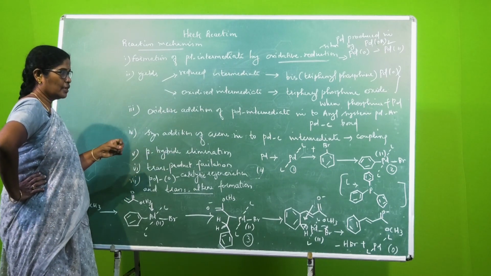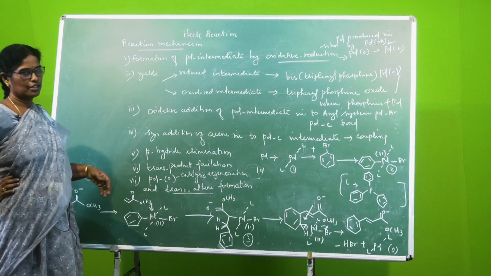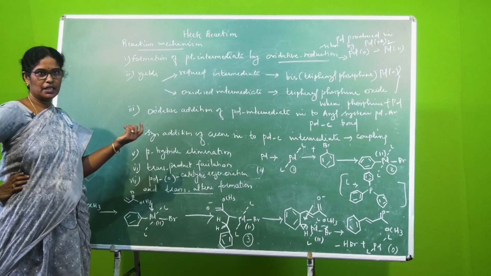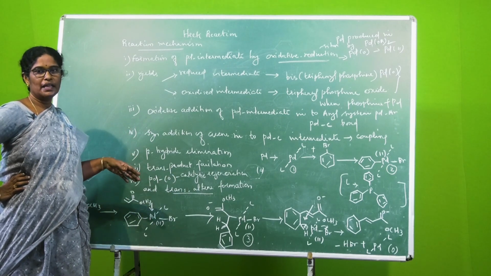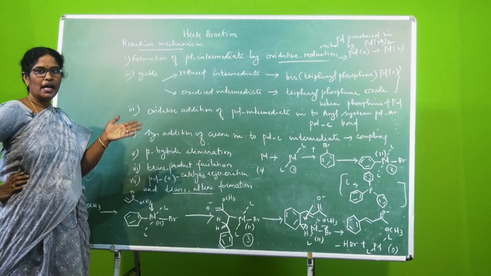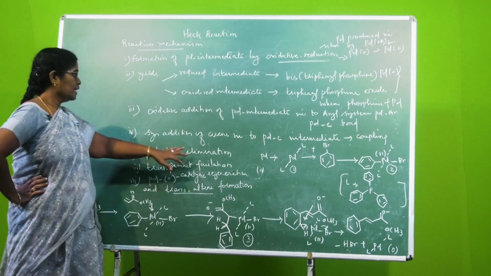This happens when phosphine adds on to palladium. The next step is oxidative addition. For the first step, the formation of the palladium intermediate, we have to specifically describe the reaction process. The next one is the insertion of palladium into the aryl system, between the aryl bond and the halide bond, which is carbon bromine here, as we have taken in this reaction.